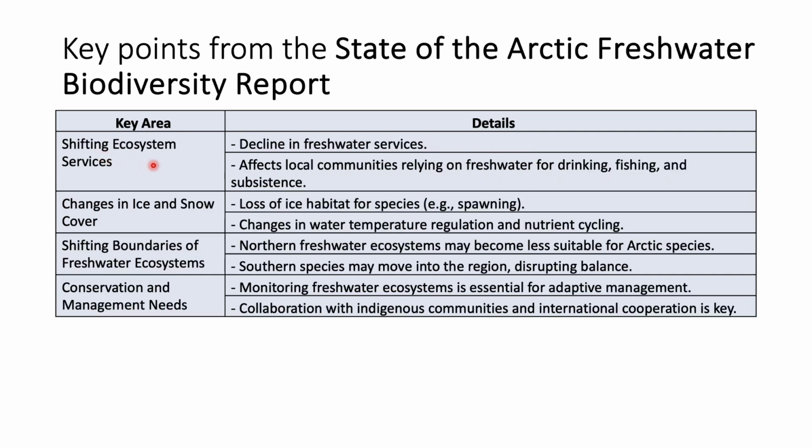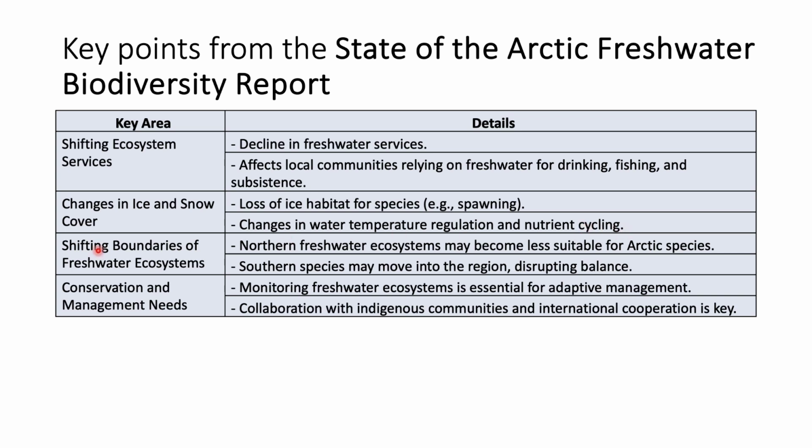So what are the shifting ecosystems due to these changes? There is a decline in freshwater services. Also, it affects local communities relying on freshwater for drinking, fishing and subsistence. So what are the other changes which happen to ice and snow cover? The loss of ice habitat for species, especially for spawning. Polar bears find it difficult to hunt because they hunt on the ice. Similarly, change in water temperature regulation and nutrient cycling also affects the food web.